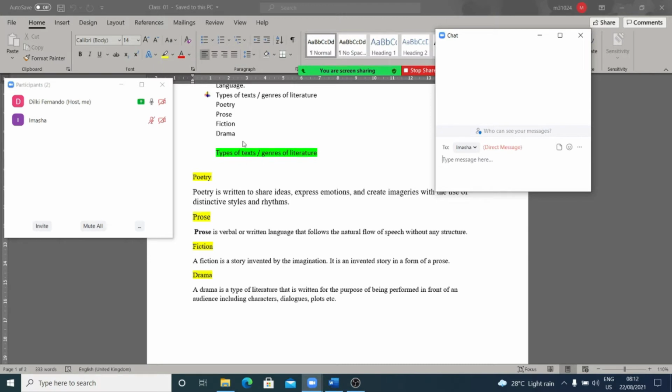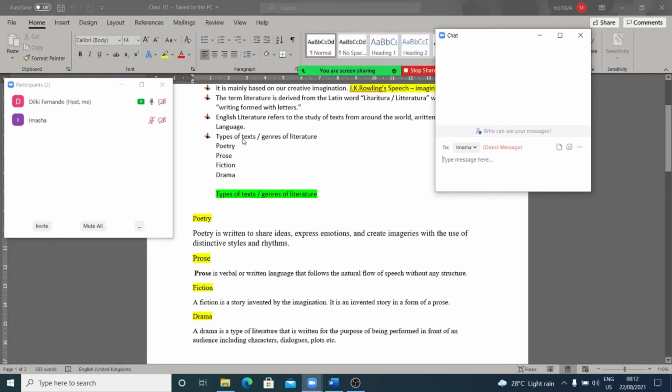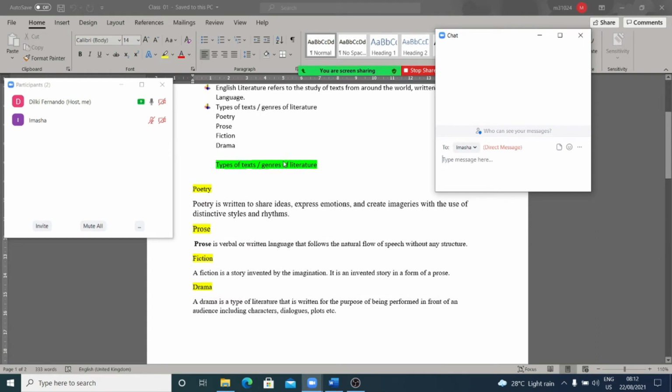Look at this one. As I told you, types of text, genres of literature. It's important to learn the types of text. We have poetry, fiction, prose, and drama. After that, let's identify what these types of texts are, right?